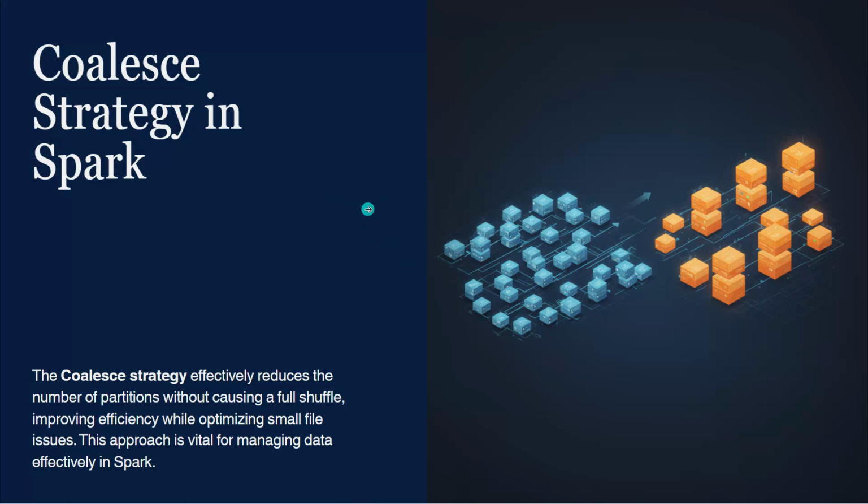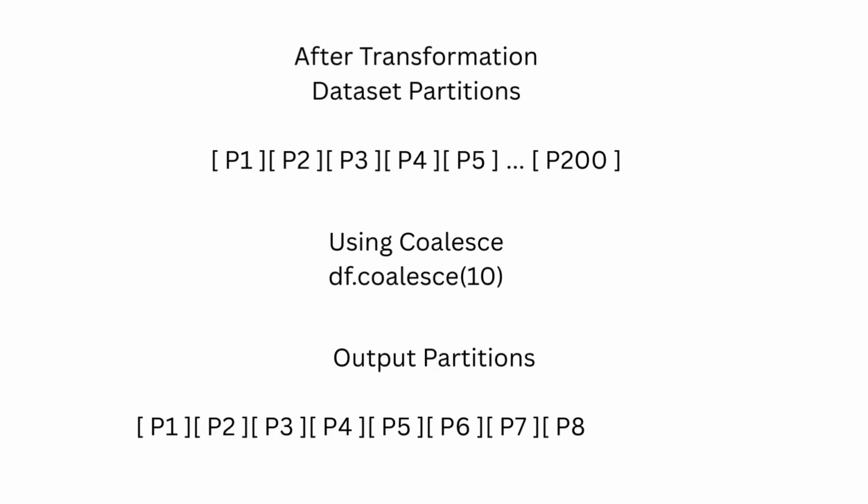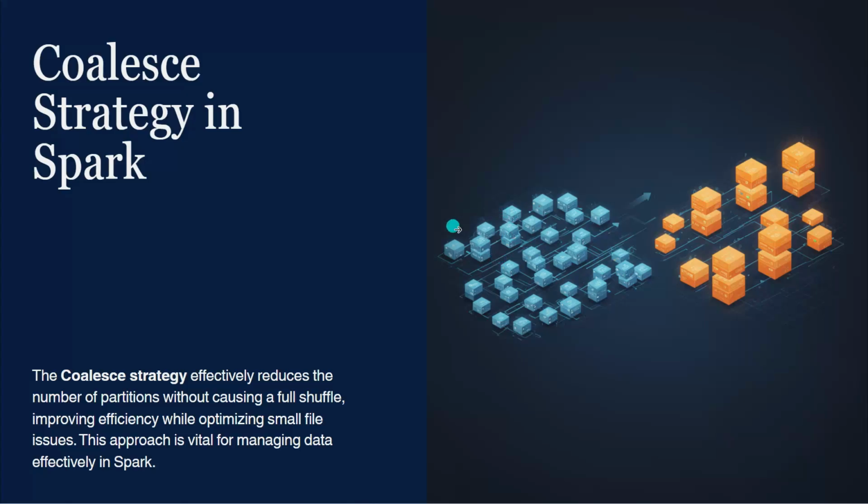For example, imagine that after a large transformation, your dataset ends up with 200 partitions, but your output storage system only requires 10 files. Using coalesce, we can reduce the number of partitions before writing the data.